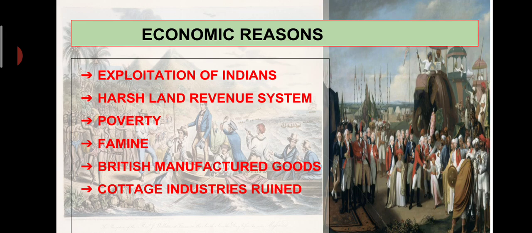British manufactured goods were so cheap that Indian handloom made goods were costlier now, and at the same time they were not uniform and took longer to manufacture. So people did not prefer to buy those goods. They preferred buying cheaper, uniform, machine made goods which were imported from Britain. This again ruined the Indian cottage industry.